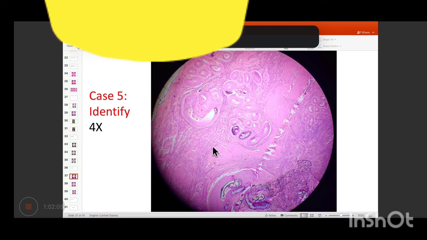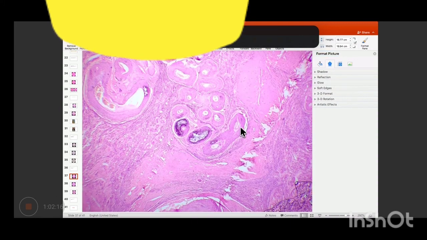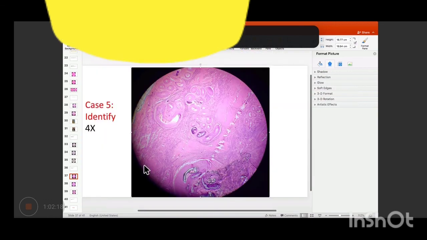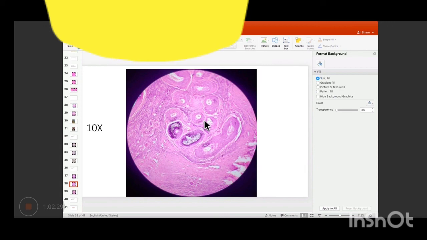Okay. And what are you looking at here? Yeah, here. So what are these? So let me just take you at 10x. So again, this is a group of muscular arteries, right? So is something happening to these arteries?